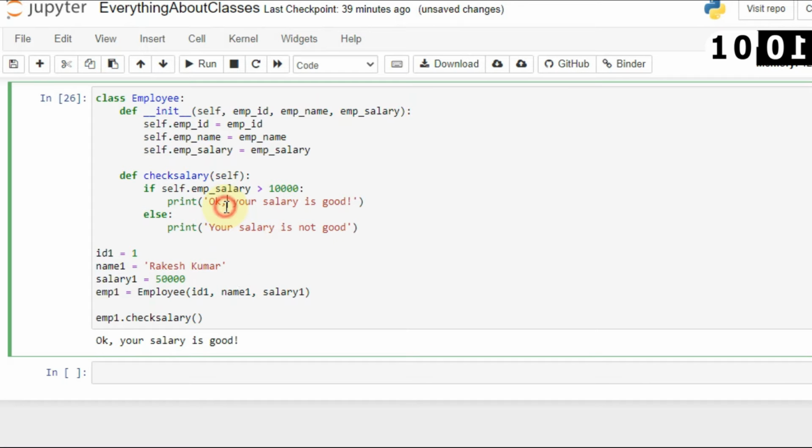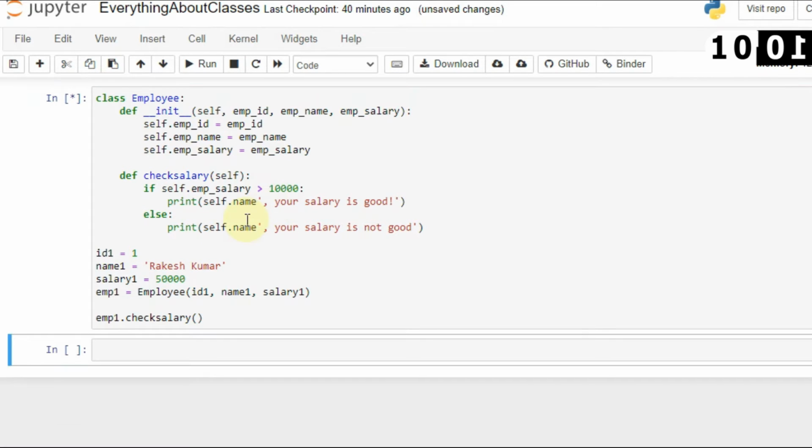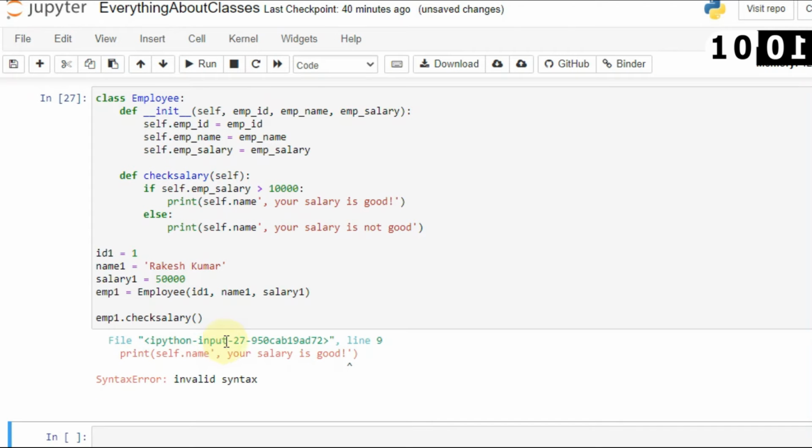But if you want to print your name here, let's say it will print the name, suppose Rakesh, salary is good. So I can remove 'your' here, and I will say Rakesh Kumar, your salary is good. And here I will also access the name, so I will say self dot name, and then I will say your salary is not good. Now let's run this again, and you will see that Rakesh Kumar, your salary is good.